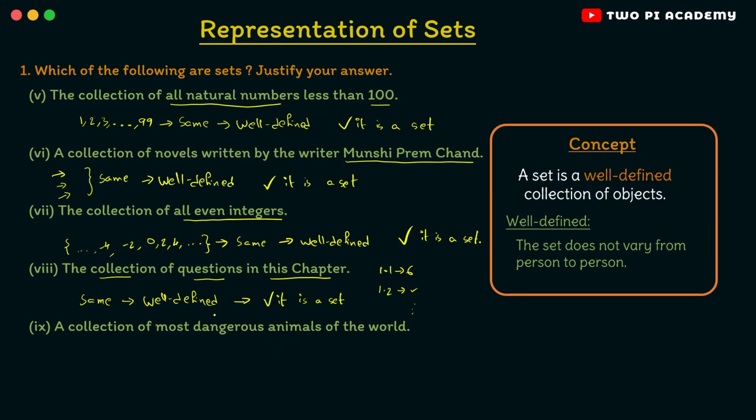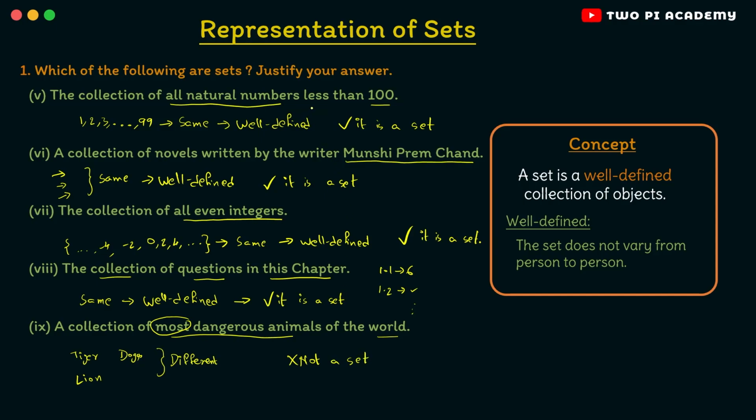And now the final one, the collection of the most dangerous animals of the world. So here once again the keyword is most. When you have words such as most, best, etc., in most of the cases it is not a set. So even here, what are the most dangerous animals in the world? Some people will say tiger is one of them, and some people can say lion, and some people might even be afraid of dogs. So therefore, there is no clear definition of what the most dangerous animals are, right? So this will be different for everyone, so therefore it is not a set.